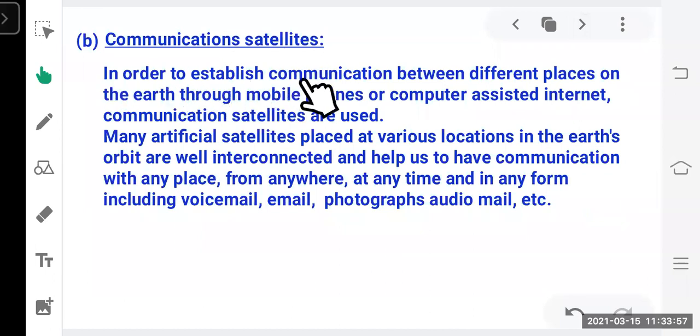Now, the second satellite is communication satellite. In order to establish communication between different places on the Earth through mobile phones or computer-assisted internet, communication satellites are used. Many artificial satellites placed at various locations in the Earth's orbit are well interconnected and help us to have communication with any place, from anywhere, at any time and in any form, including voicemail, email, photographs, audio mail, etc.